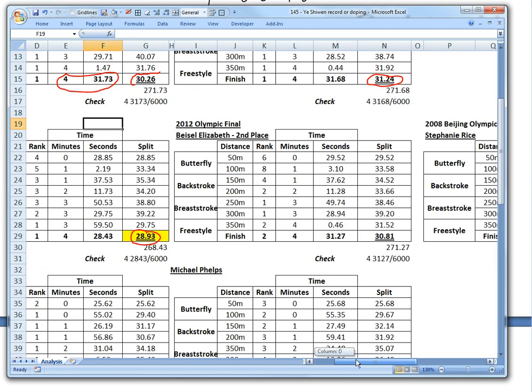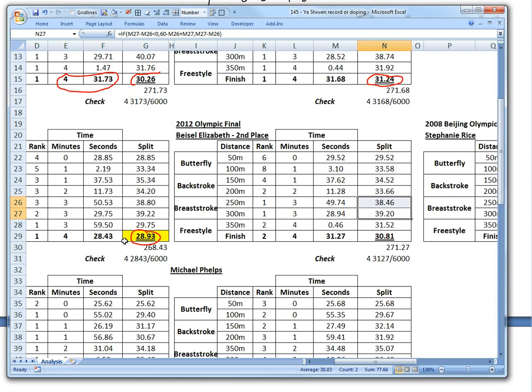And then if you compare the last leg to Elizabeth, she had 30.81, and before the last 100 meters, she was almost a full second ahead of Ye Shiwen.